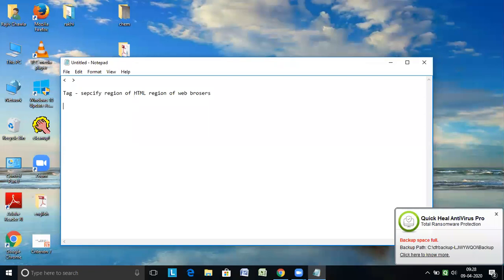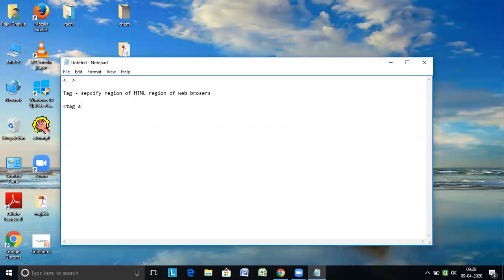In the same way, if we start defining the tag, in the starting you have the tag name, then you have the attribute name, and after the equals sign, within quotation marks, whatever you write is the attribute value. Then you need to close the tag. This is called the syntax.